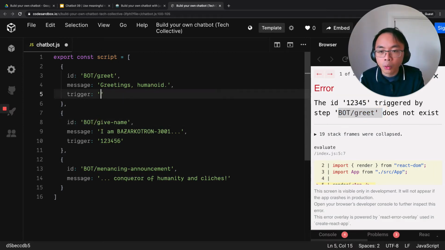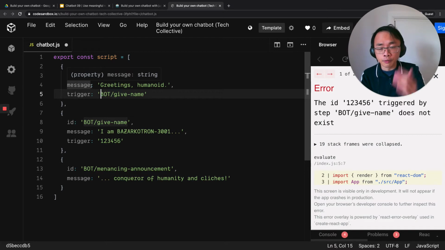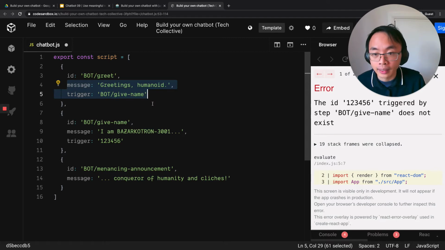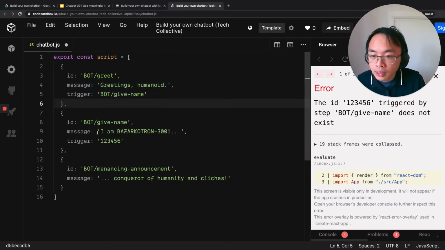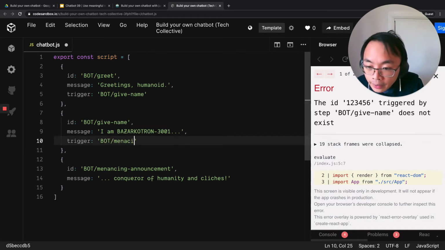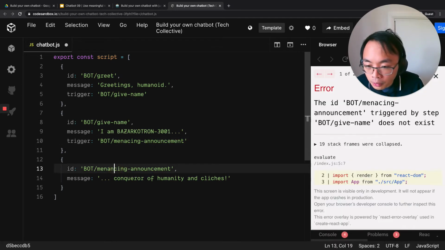But notice now, when I say greetings humanoid, what does that go on to? That goes on to bot/give-name. And this is easier for me to read through and think, okay, to understand what this script does, the bot's going to greet them, then it's going to give its name. I can already see from this what's happening next. So then I want to give name, it says Bizarre from 3001, then what's the bot going to do? Well, the bot is then going to give a menacing announcement. And I've noticed I actually spelt that wrong, menacing.